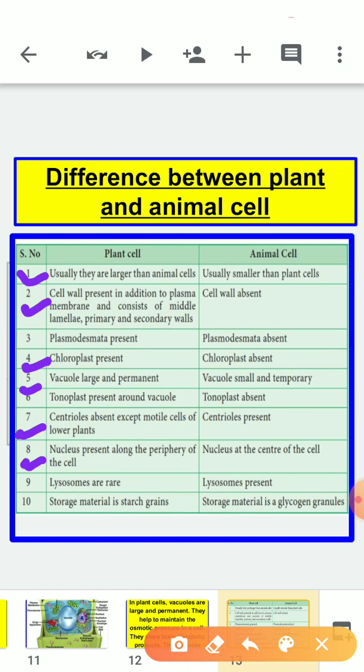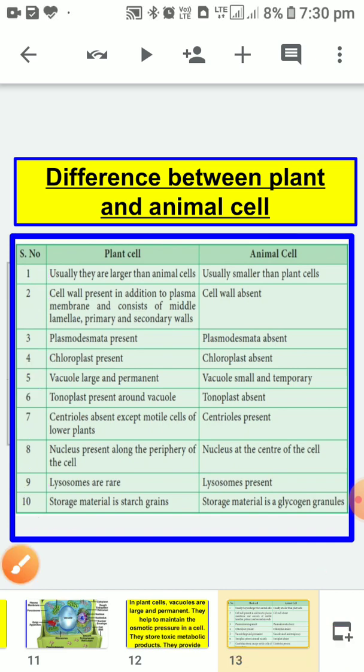Next, in plant cells lysosomes are rare, meaning if they are present, they will be only in very small numbers. In plant cells, it is not necessary that lysosomes are present here. They can be present or not. But in animal cells, they are always present. Next, the storage material is starch grains in plant cells, but in animal cells, the storage material is glycogen granules. So in this way, you have to learn at least 5 differences between plant cell and animal cell.